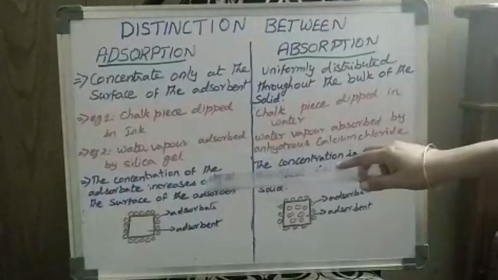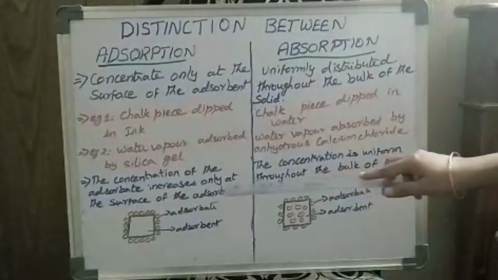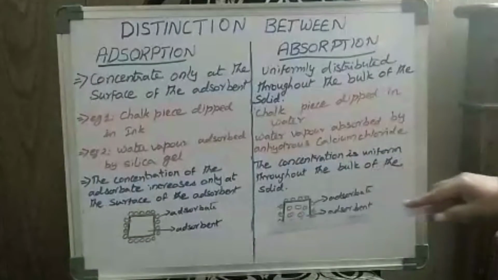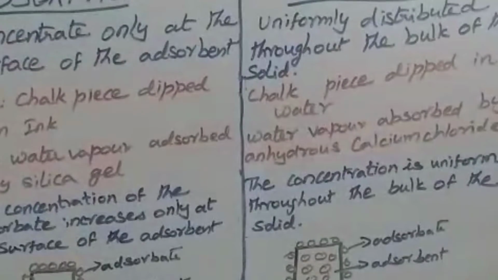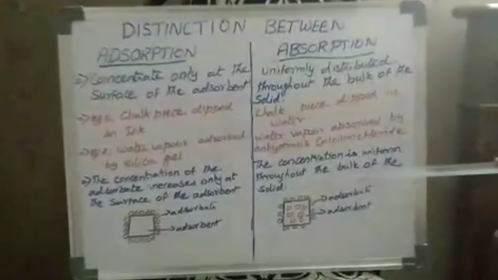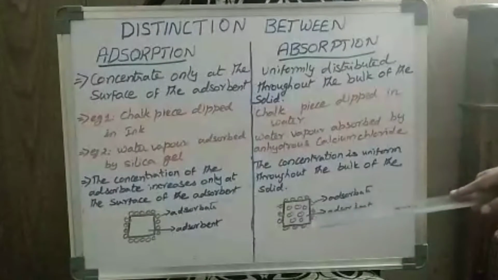Here the concentration of the adsorbate increases only at the surface of the adsorbent. So on the surface alone you have the increase in the adsorption. On the other hand, in absorption the concentration is uniform throughout the bulk of the solid. Fully it is distributed.